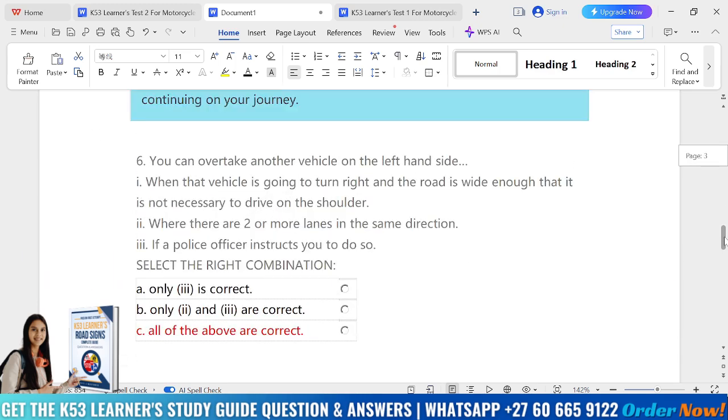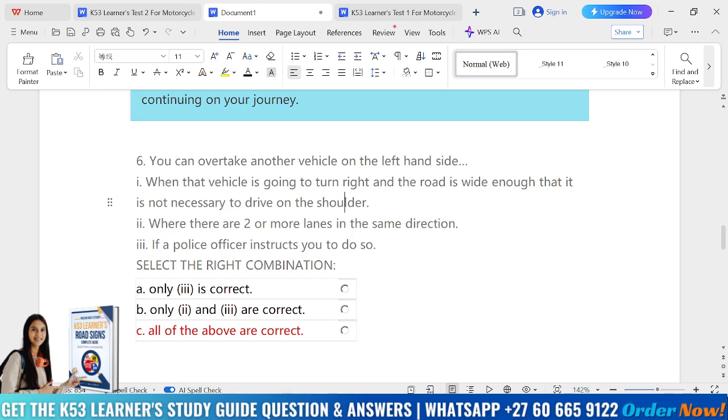Now let's move on to number 6. You can overtake another vehicle on the left hand side. Option A, when the vehicle is going to turn right and the road is wide enough that it is not necessary to drive on the shoulders. B, when there are 2 or more lanes in the same road. C, when a traffic officer orders you to do so.